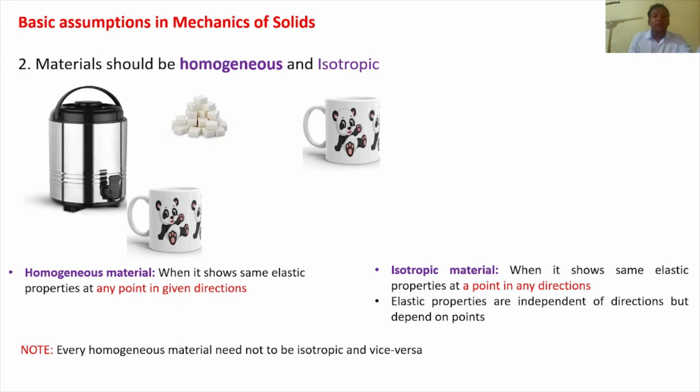A material is called homogeneous when it has the same elastic properties at any point in a given direction. So if you consider any point in that particular body, it shows the same elastic properties of that material. And an isotropic material shows the same elastic property at a point in any direction. Here it is only a single point; if you change the point, then the property is also going to change. Those are the basic two things. The material should be homogeneous and isotropic.